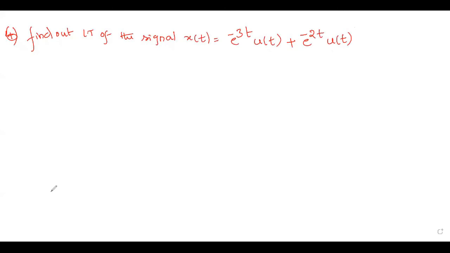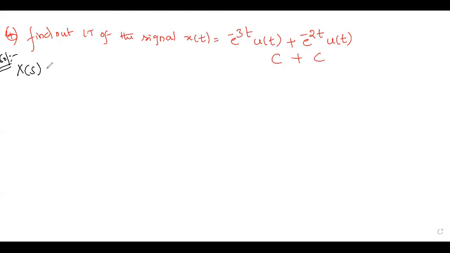Find out Laplace transform of the signal x of t equal to e power minus 3t u of t plus e power minus 2t u of t. Sum of two causal signals here. This is one causal, this is one causal. Previously, only one causal signal was there. Now, sum of two causal signals are there. Try to solve this.